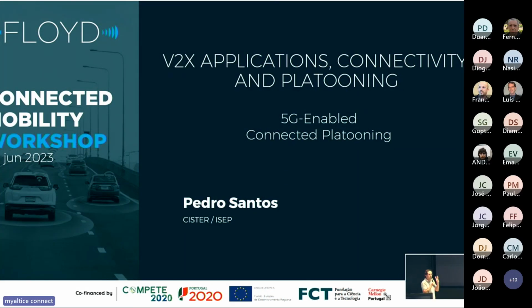I'll be talking about three things here. I'll be talking about radio models and physical MAC solutions for vehicular communication. I'll be talking about simulation of cooperative platooning using the ITS stack. And finally, I'll be talking about a 5G enabled emergency braking application that also has a demo associated.